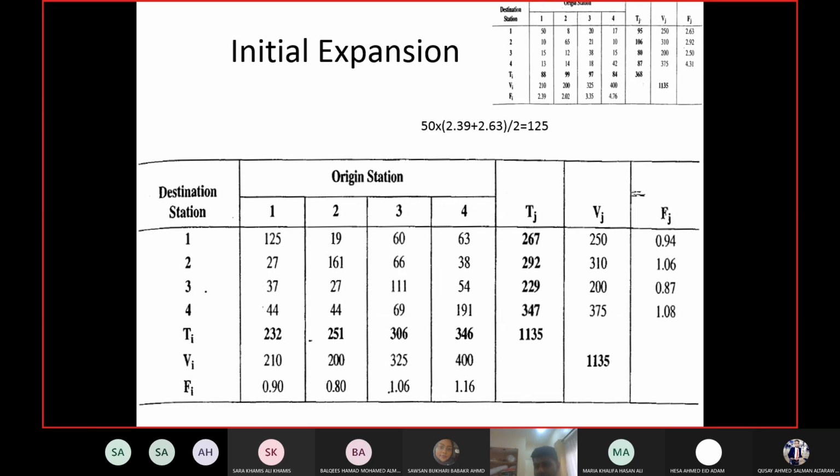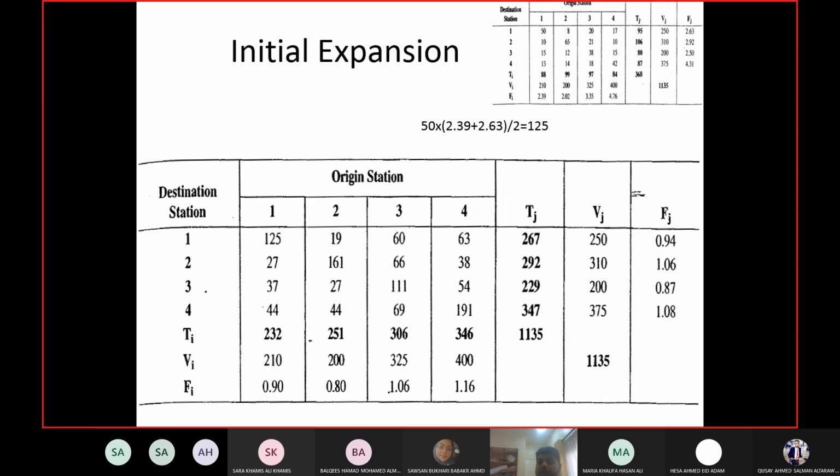If all the ratios are between 0.9 and 1.1, we will stop our calibration there. No further adjustment is required.